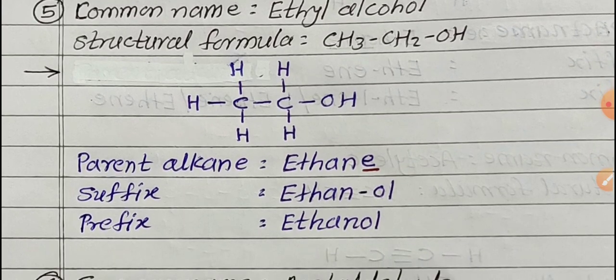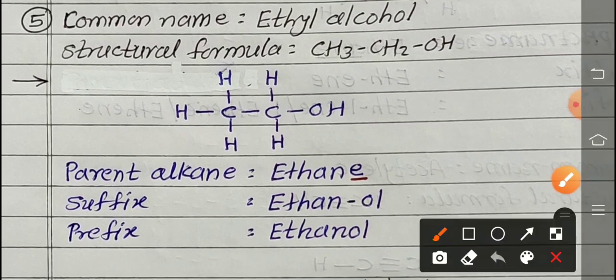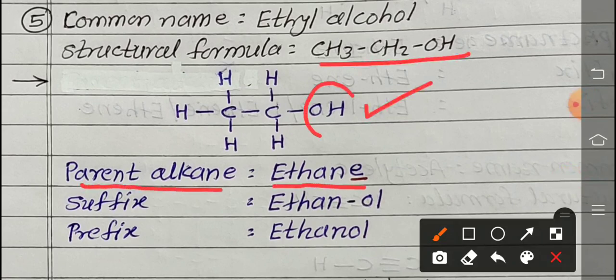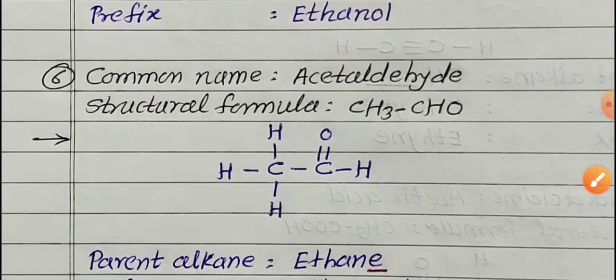Next, fifth one. Common name is ethyl alcohol. Structural formula is given, CH3CH2OH. We are drawing the structure. How many carbon atoms are present? So write down the parent alkane, ethane. Again the functional group is alcohol, so we use the short form of this functional group, OL. E replaced by OL, ethanol. Only 2 carbons are present, so no need of numbering. So ethanol is the IUPAC name.